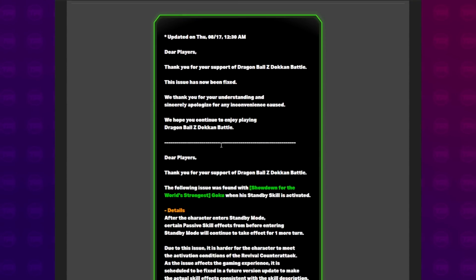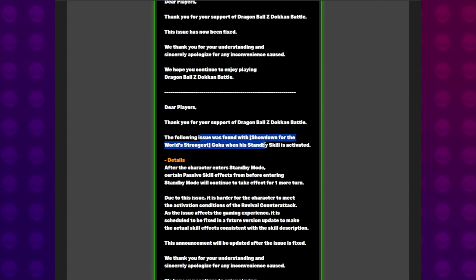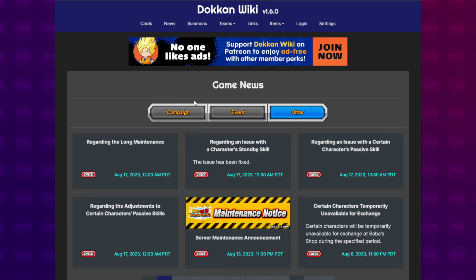And then we got an announcement that Tech Goku's standby skill stuff will be fixed in the future. Apparently the standby mode, I don't even remember this. I mean, if I used the character recently, I would remember. But the standby mode, when we went there, we were trying to get the revive counter. Sometimes the conditions were not easily meetable because of the lingering passive effects that would transfer over. So they're going to be looking to change that in the future. So those are some of the updates that they do in game regarding some stuff with characters.